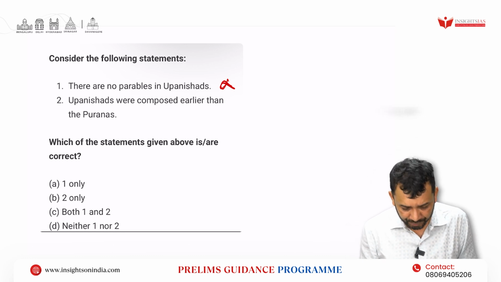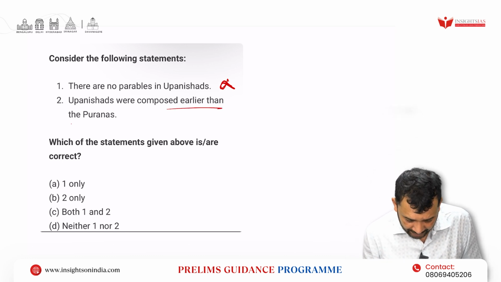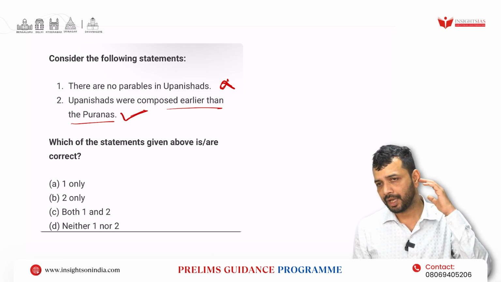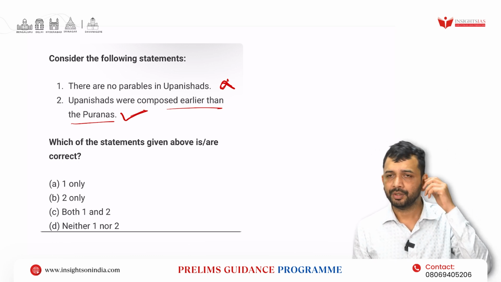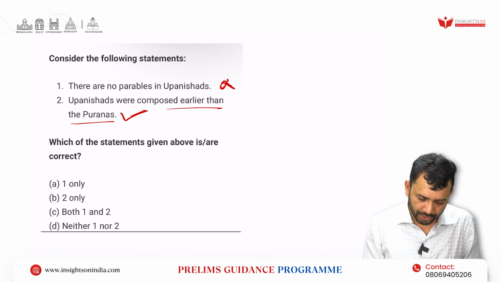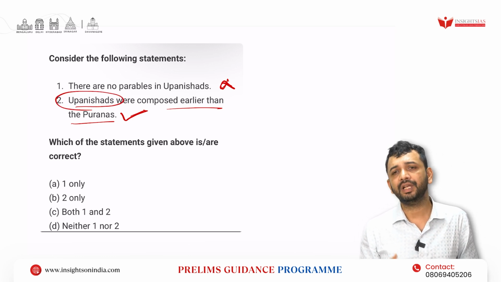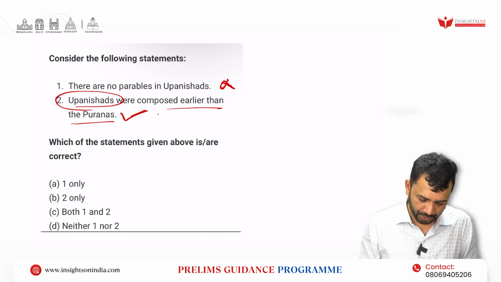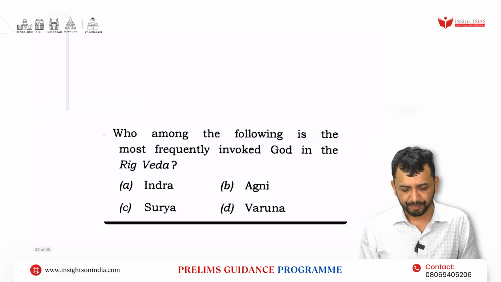Also, Upanishads were composed earlier than Puranas. Yes, right. Puranas came during the Gupta period, like Vayu Purana, Vishnu Purana. Upanishads were during the later Vedic period. So that means they were much earlier compared to Puranas. So second only will be your answer, right?